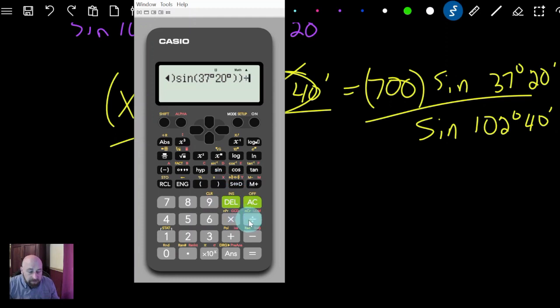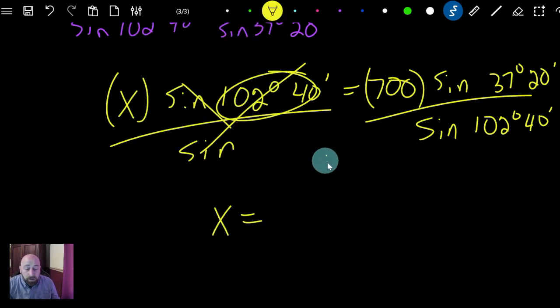And I'm going to say that this is divided by the sine of 102 degrees, hit my degree button, then 40 minutes, and hit my degree button again, and that's going to tell it that it's minutes. I'm going to close it off, and hit equals. And there's my answer, 435.1.